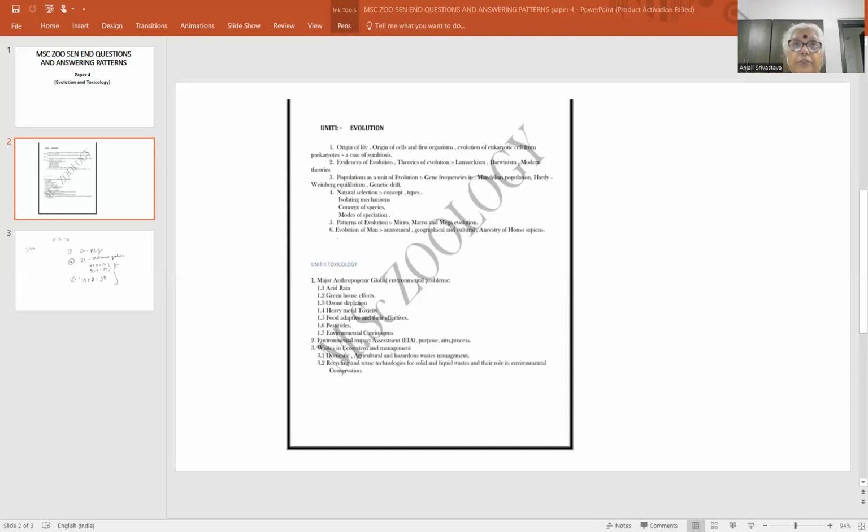Then isolating mechanisms for evolution, and the last is evolution of man, जिससे आप full question तो always expected है और बहुत marks fetching है, but short question evolution of man में जो important may be expected are objectives in evolution of man, then theories, then evidences, then primates heritage, primates से कैसे evolution हुआ होगा, then evidences of evolution, इसमें paleontological evidences, archaeological evidences, anthropological evidences. ये evidences for evolution भी हो सकता है, evidences for evolution of man भी हो सकता है. इन सारे topics का paleontological evidences, archaeological evidences, anthropological evidences, biochemical evidences, and last but not the least, steps of evolution of man.